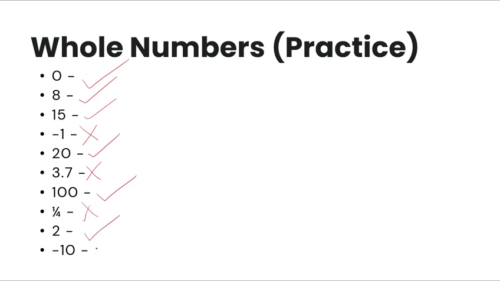And -10, it is not a whole number. Always remember, guys, whole numbers are just positive numbers and zero. They're basically natural numbers or counting numbers in other terms, and they do not contain negatives, fractions, and decimals.